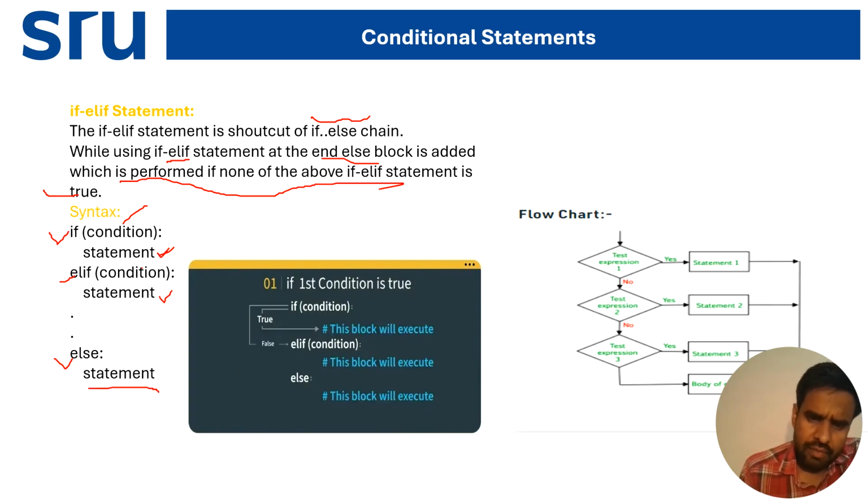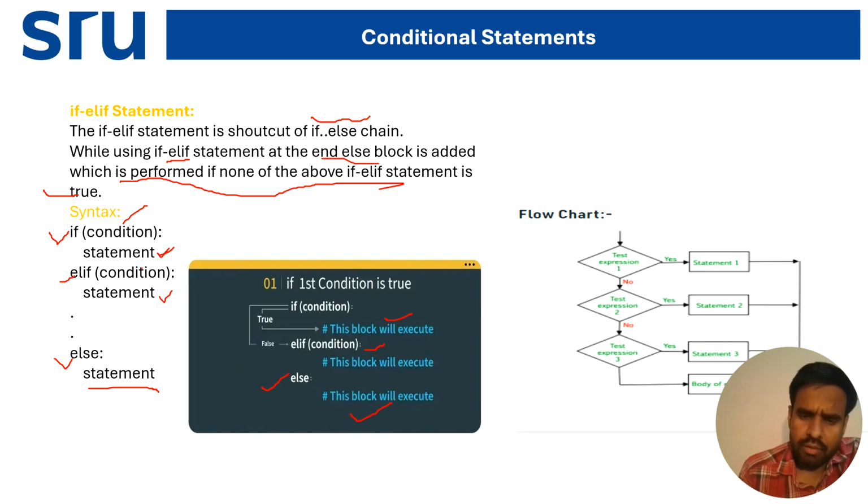So if you see here, that is the if condition. If the condition is true, then it will execute this block. If the condition is false, it comes to the else condition. If this elif is also not true, then it comes to the else part, and it will execute the else block statement.